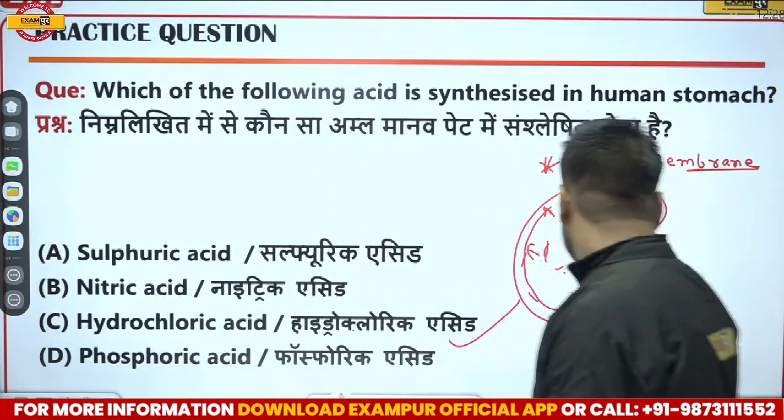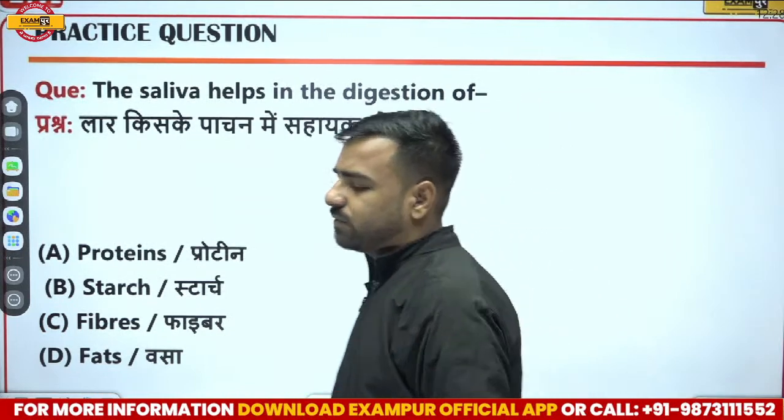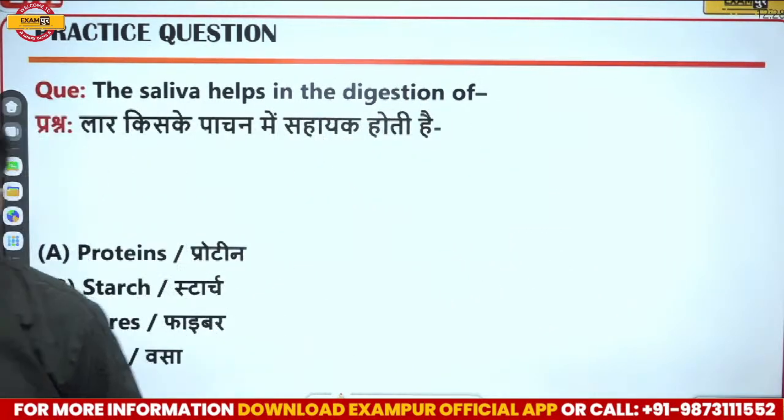Next we have, the saliva helps in the digestion of what? So is it protein, starch, fibers or fats? What do you think? What will be the correct answer here?